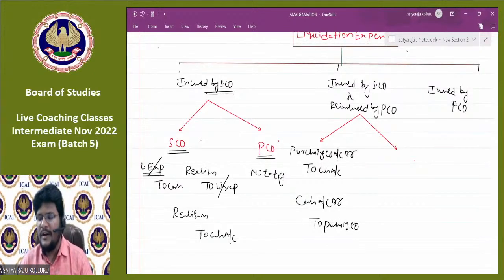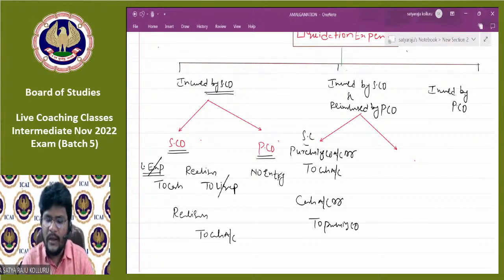Such simple journal entries. You may ask, sir, the impact is nil, there is no impact. Yes, absolutely, you are correct. But such two transactions occur at two different time intervals. That's why we record such entries in the books of the selling company. At the time of incurring the expenses, it is purchasing company to cash. At the time of receipt of reimbursement, the entry is cash to purchasing company. That is the accounting treatment in the books of the selling company.